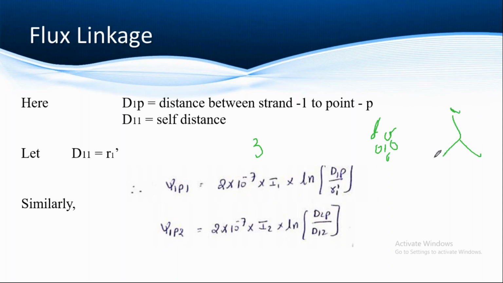Suppose I'm taking the axis like this, A, B, C. At balance condition, each one has 120 degrees. Now, what is the phase angle between current IA and IC?